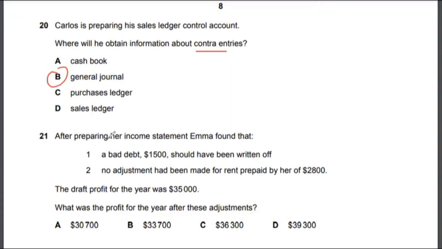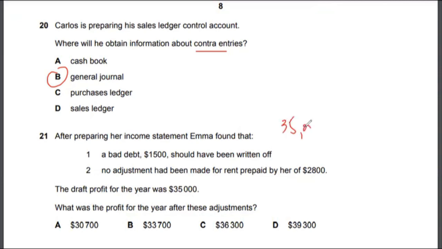Let's look at multiple choice 21. After preparing her income statement, Emma found that a bad debt of $1,500 should have been written off. No adjustment had been made for rent prepaid by her of $2,800. The draft profit for the year was $35,000. What was the profit for the year after these adjustments?